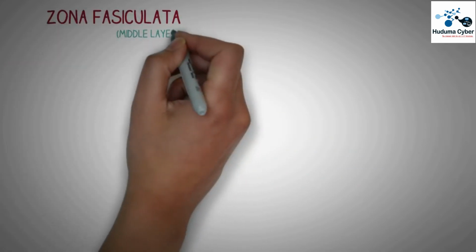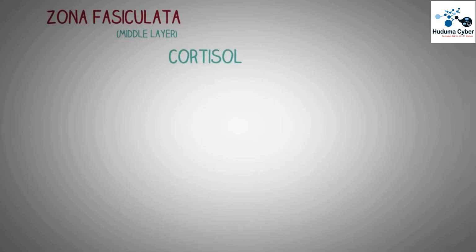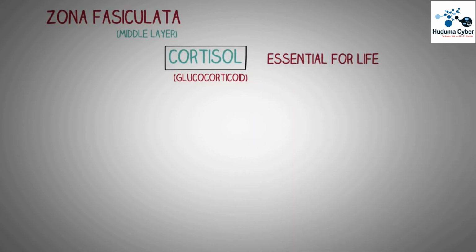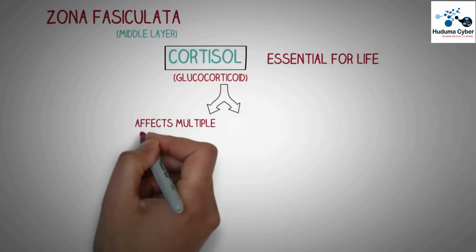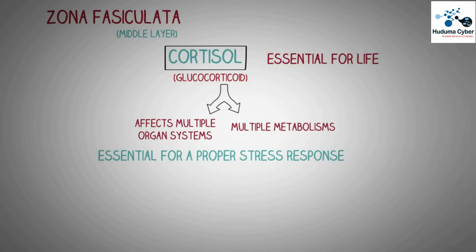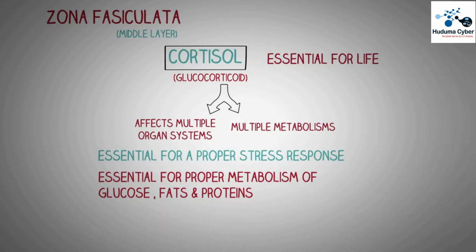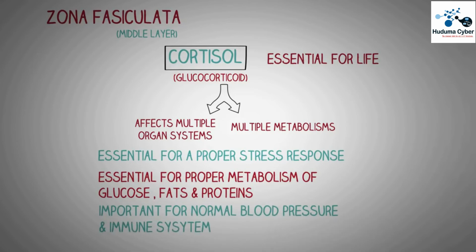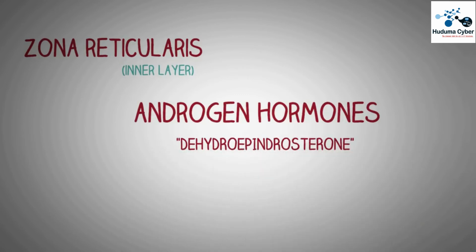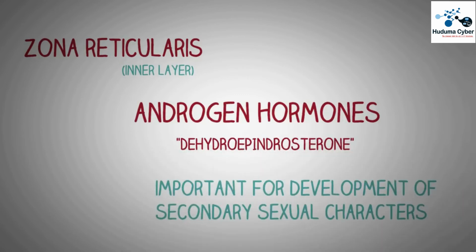The zona fasciculata, the middle layer of the adrenal cortex, mainly synthesizes cortisol, which is a glucocorticoid. Cortisol is essential for life as it has permissive actions on multiple organ systems as well as metabolic processes throughout the body. Now cortisol is essential for your body to have a proper stress response. It is essential for proper metabolism of glucose, fat as well as proteins. It is essential for normal BP regulation and normal immune system regulation. Now the innermost layer is the zona reticularis, which secretes androgenic hormones like dehydroepiandrosterone, which are important for the development of secondary sexual characters.